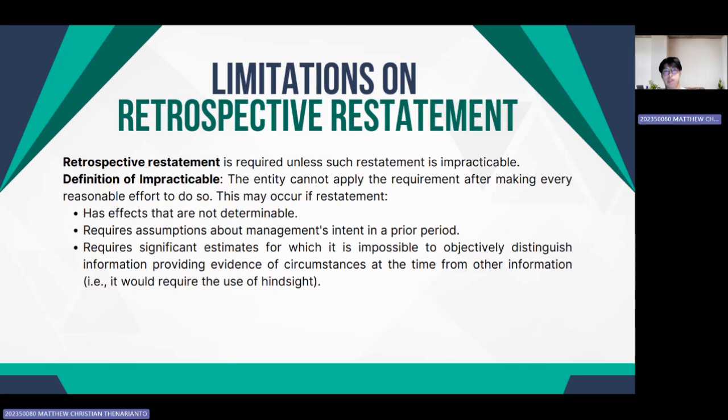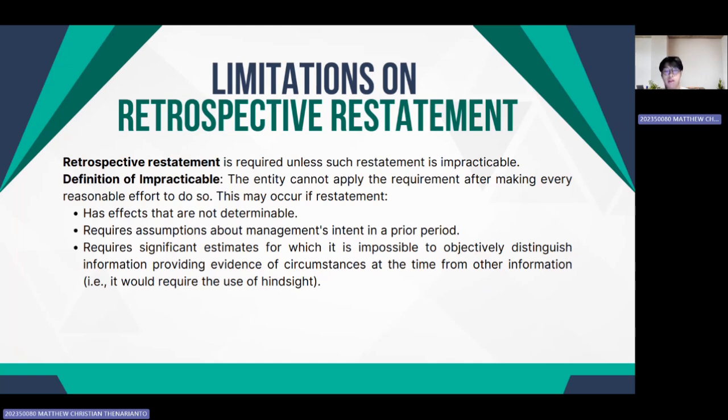Okay, next is limitation on retrospective restatement. So, paragraphs 43 through 48 provide a critical exception to full retrospective restatement. Paragraph 43 states that an error shall be corrected retrospectively except to the extent that it is impracticable to determine either the period-specific effects or the cumulative effect of the error. And paragraphs 44 and 45 detail the procedure. It says that if determining the period-specific effects on comparative information is impracticable, an entity must restate the opening balances for the earliest period for which restatement is practicable.